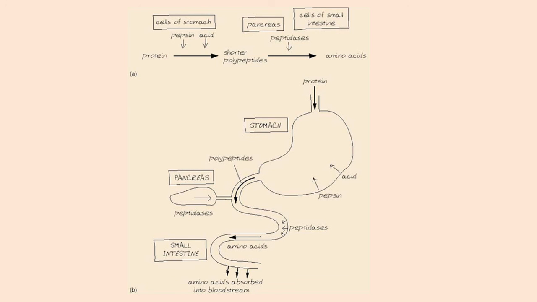Here I explain the process of digestion again. Whenever we eat some proteinous food, that food is deposited into the stomach. Then the protein converts into shorter polypeptides, and the shorter polypeptides, by the action of peptidase enzyme, convert into amino acids. As I said, protein converts into amino acids, carbohydrate converts into glucose, and fatty substances convert into fatty acids and glycerol.